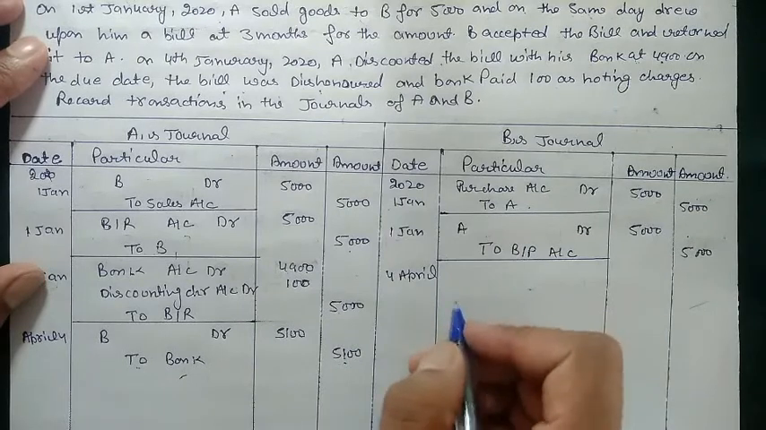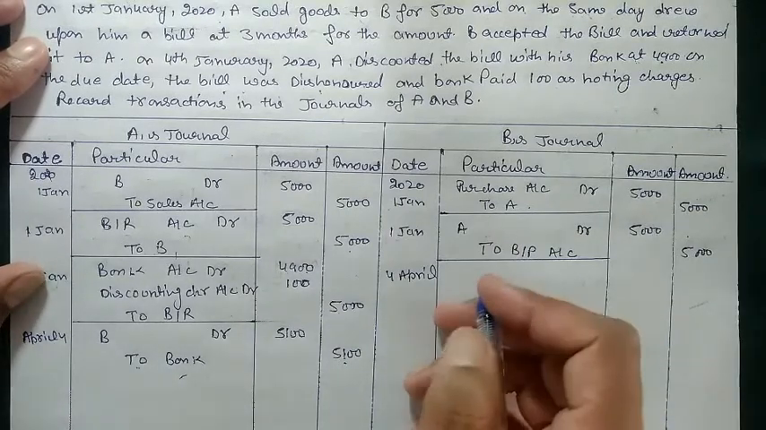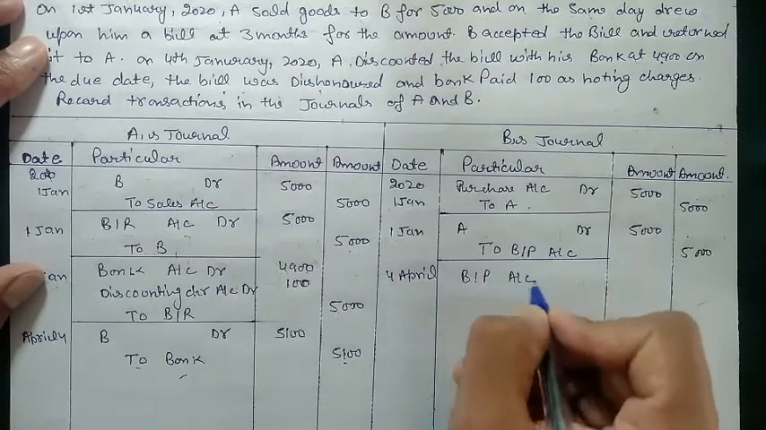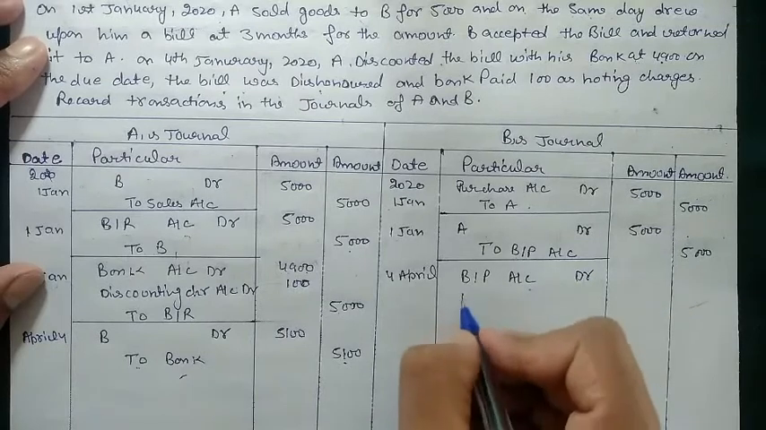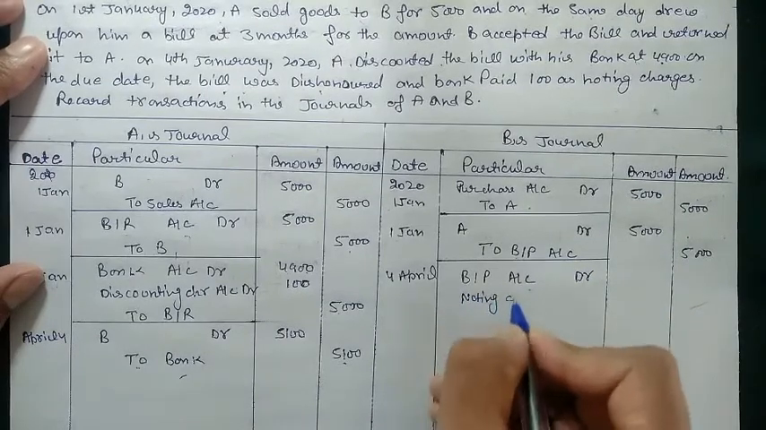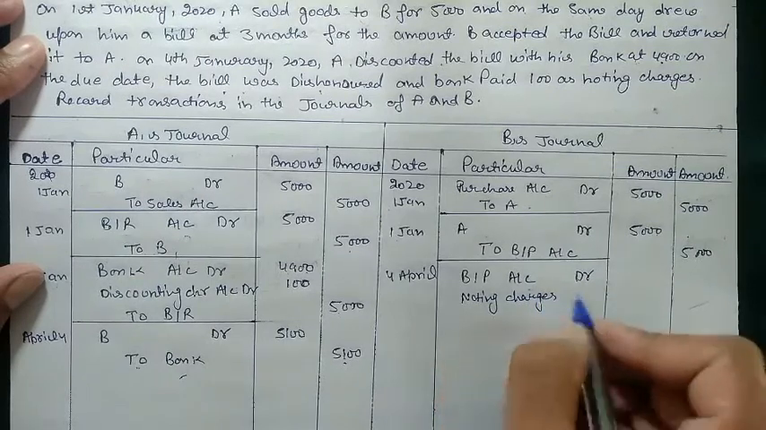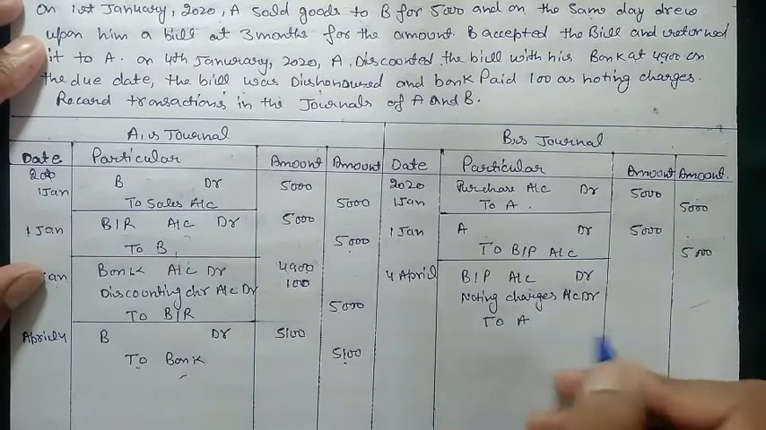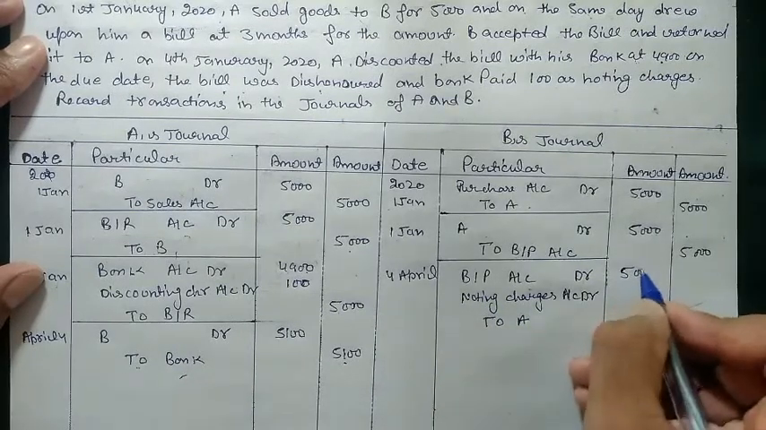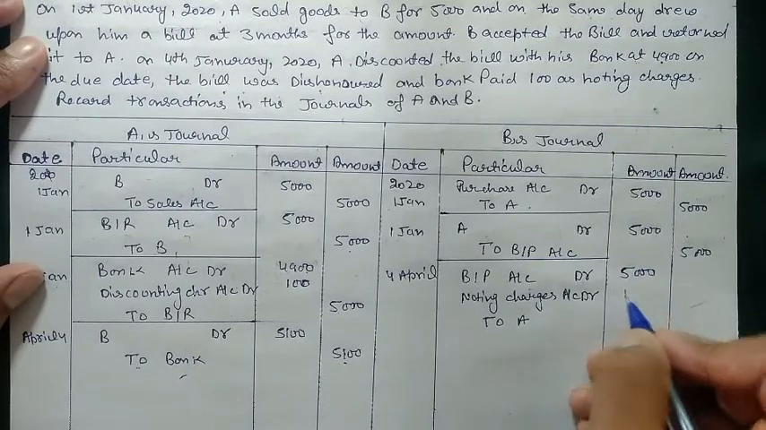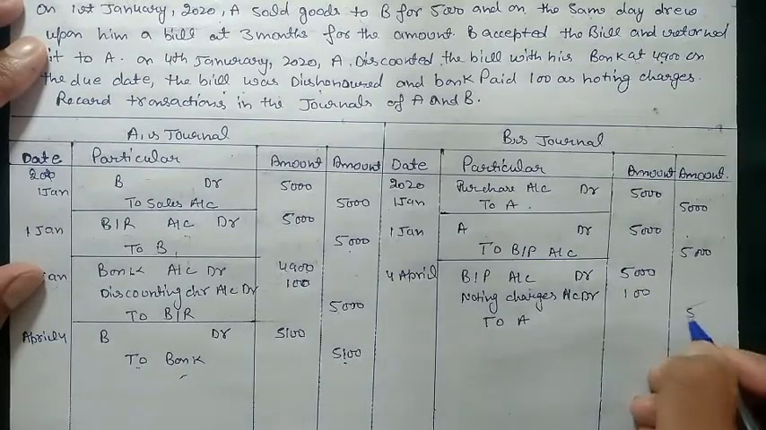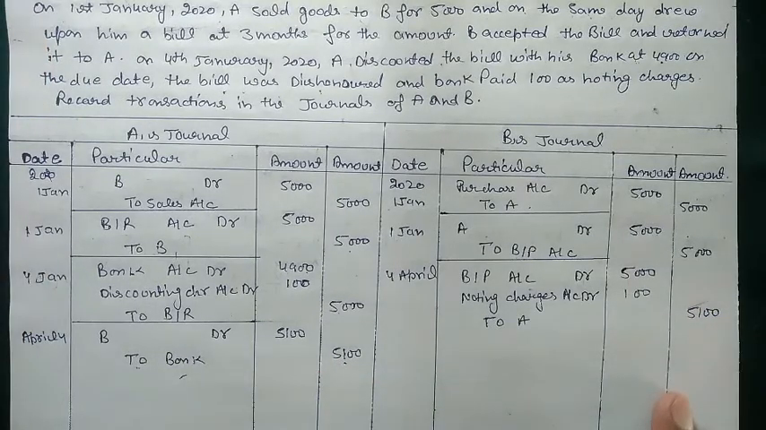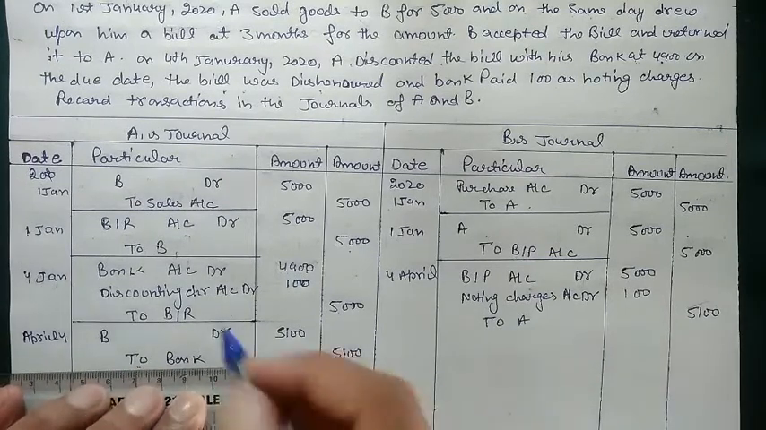In case of books of drawee, we will post entry. So now BP will be reversed, BP account debit, then noting charges account debit to A. Now BP is for 5,000. Noting charges that B need to pay is 100, to A 5,100. So this is how we post entry in case of dishonor when the bank is holder of the bill.